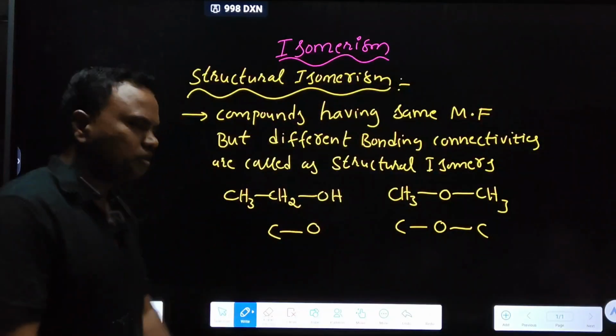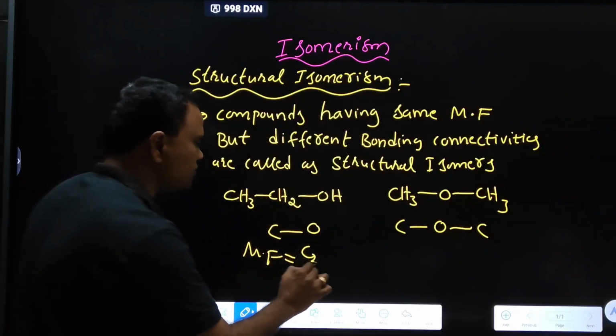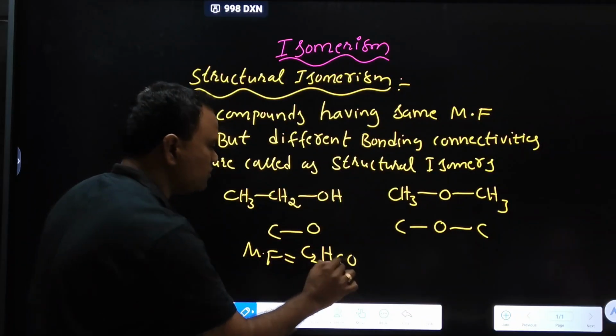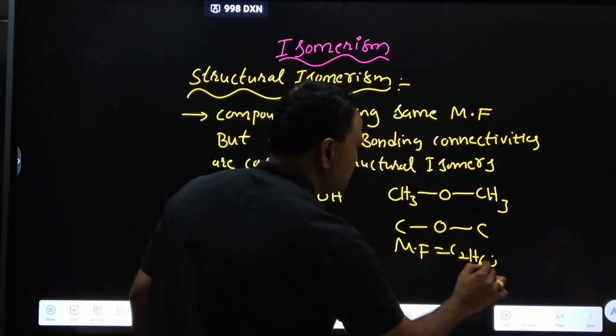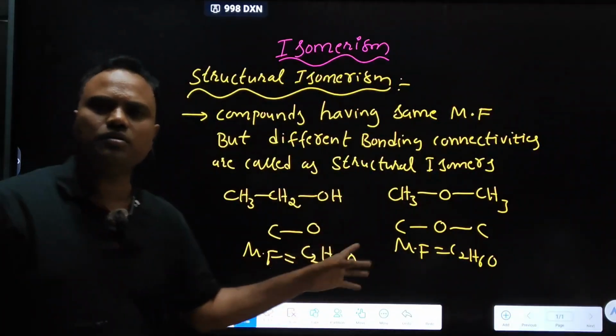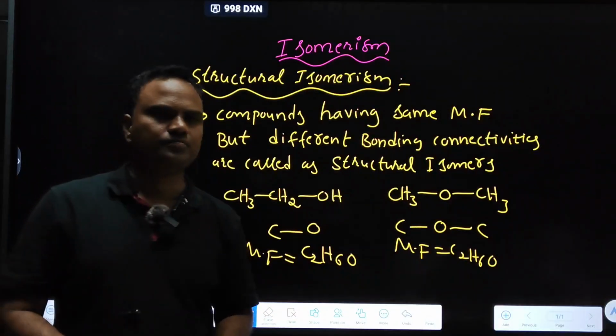Connectivity is different or not? But the formula is the same. What is the molecular formula? C2H6O. Same molecular formula but different bonding connectivities. These are called structural isomers.